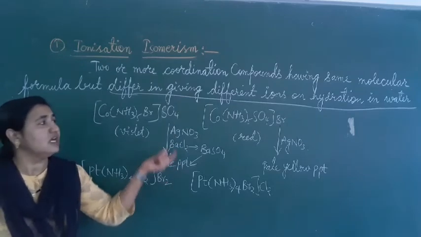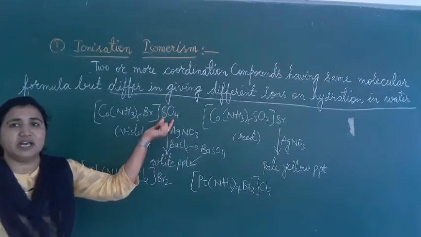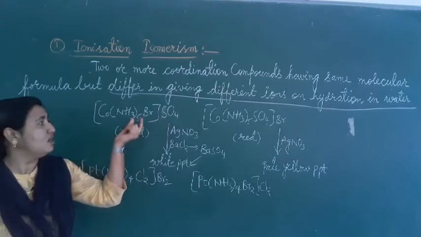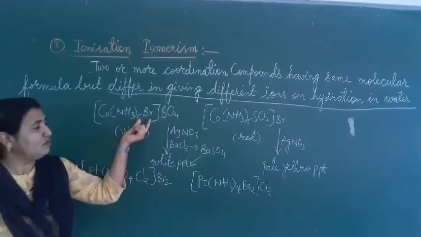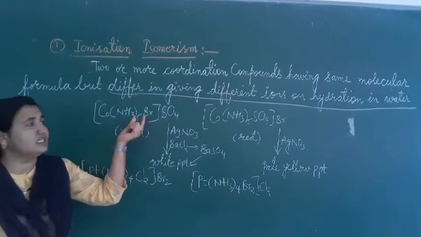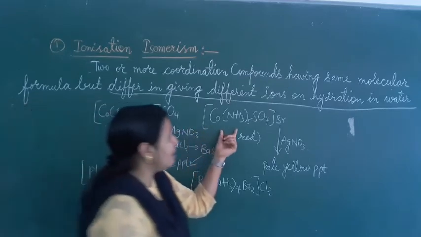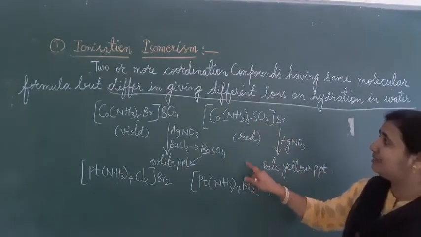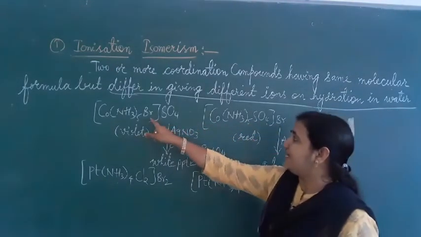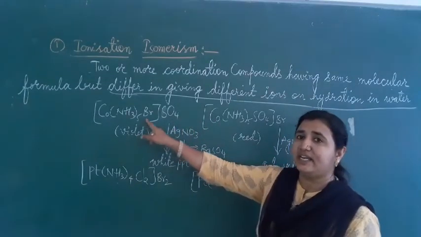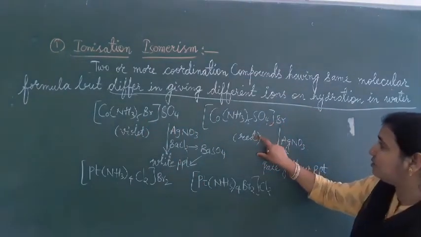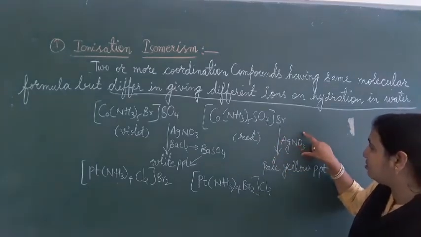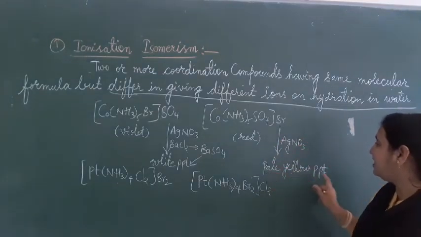So the outside ion is SO4, and it gives the positive test for SO4, not for Br, because Br is inside the bracket. Now in [Co(NH3)5SO4]Br, Br is outside and SO4 is inside. This is a red color solution. If we add AgNO3 solution, we get a pale yellow precipitate.